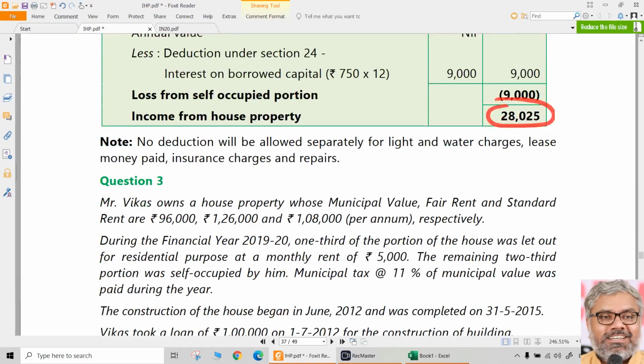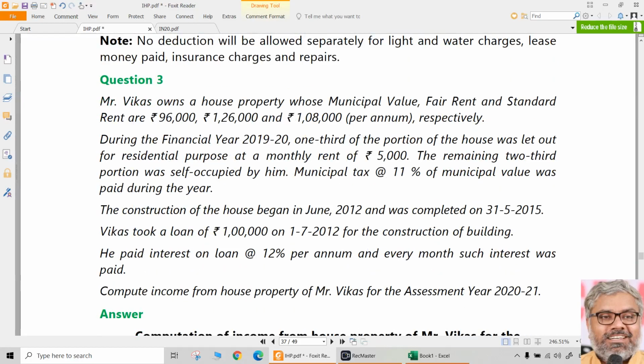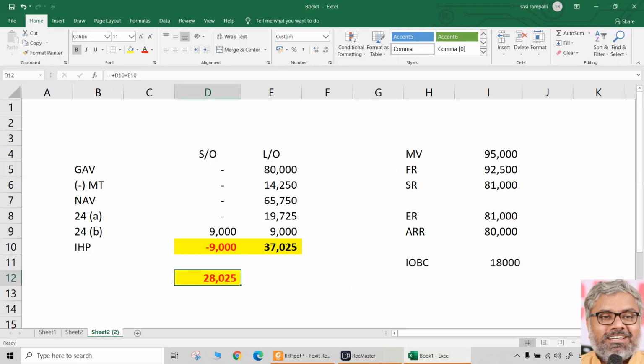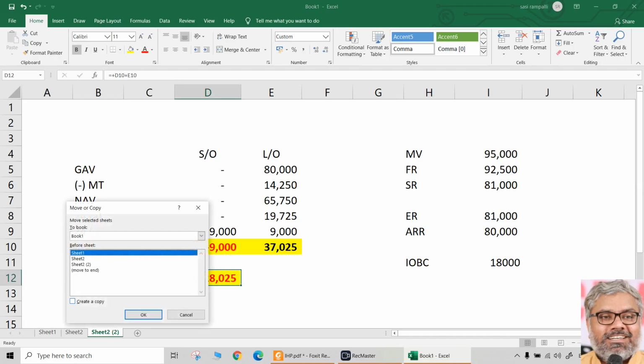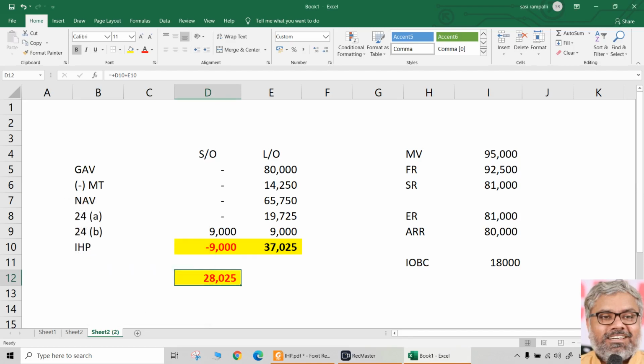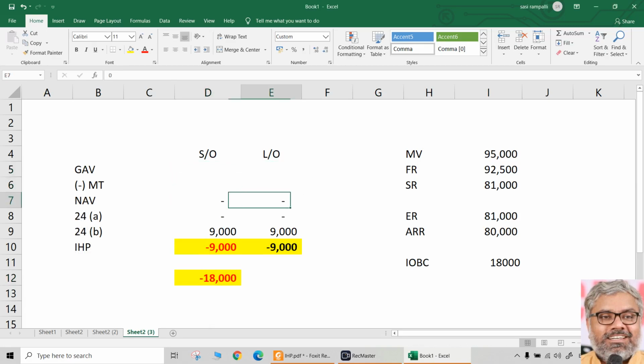Then question number 3 also is very similar. Because one's house property, municipal value, fair rent, standard rent are given, and some portion of the house was self-occupied, other portion was let out. Same type of things are given, but yes, here there is a computation requirement related to interest on borrowed capital, particularly pre-construction period interest. So let us create a similar type of solution: self-occupied portion and let out portion.